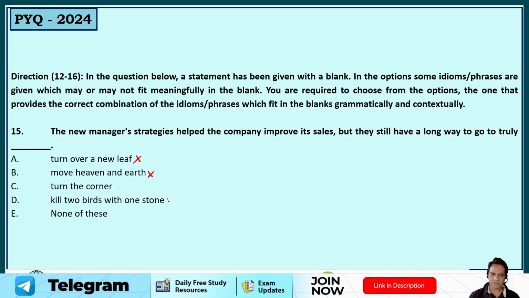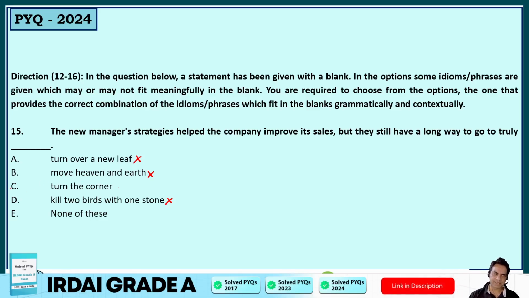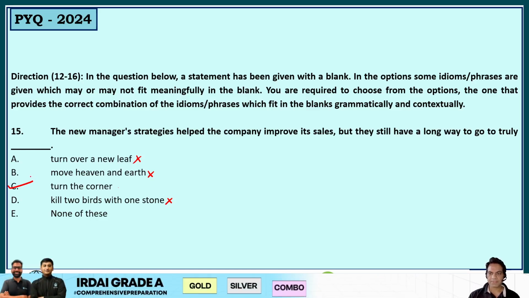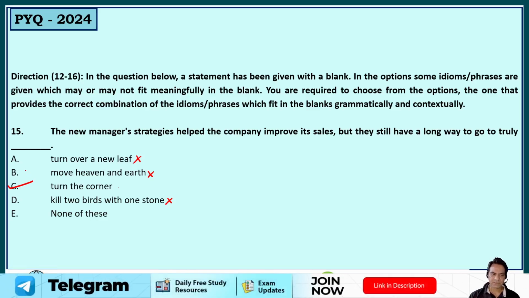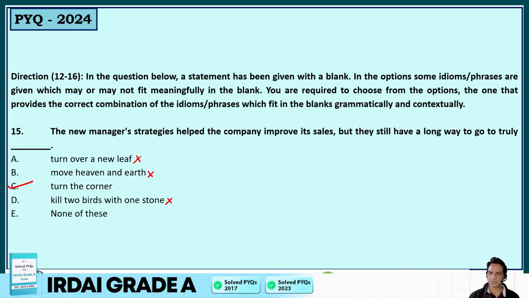Kill two birds with one stone means to complete two tasks with one effort. And turn the corner is the right answer. Turn the corner means to come around, to make a change, to improve your condition. So that's turn the corner. So the new manager's strategies help the company improve its sales, but they still have a long way to go to truly turn the corner.